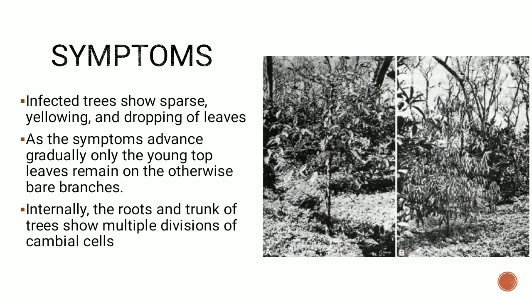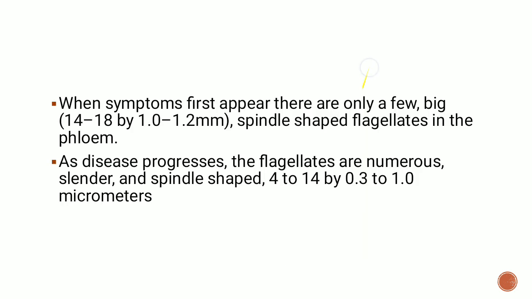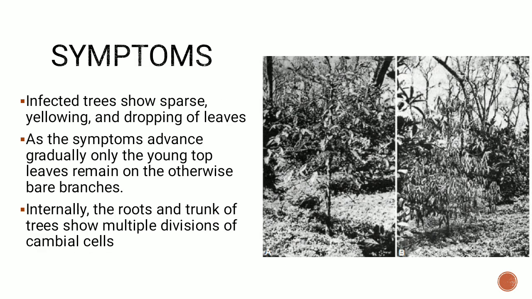If you see the first picture, this is in the rainy season, when the leaves are yellow and there is loss of leaves, but no acute wilting. In the second picture, taken in the dry season, there is sudden wilting. So there is yellowing, loss of leaves, and sudden wilting as well. Based on the season, the acute nature of the symptoms will vary, but yellowing and loss of leaves is a common symptom. In recent years, this coffee wilt, or phloem necrosis of coffee, has been hard to find in most places.